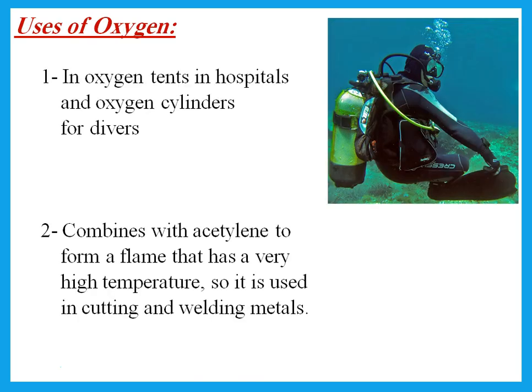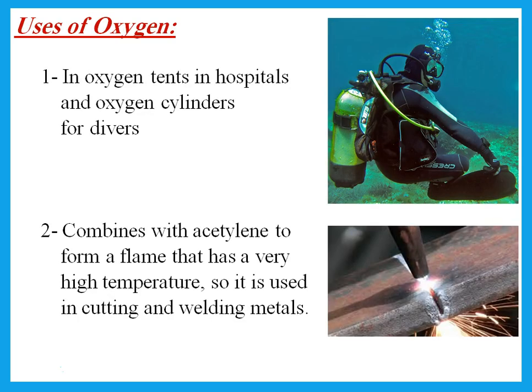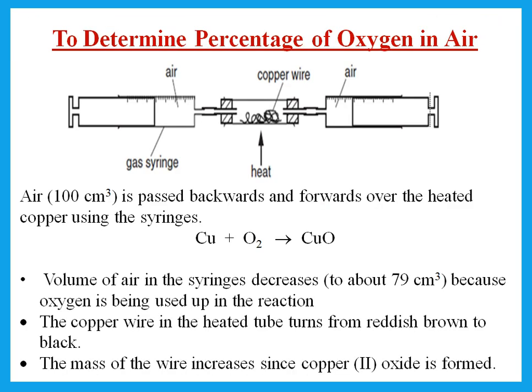What do we use oxygen for? We either use it in oxygen tents in hospitals and oxygen cylinders for divers, or we combine it with another gas which is called acetylene to form a flame that has a very high temperature, so it is used in cutting and welding metals. We have this kind of experiment where he says the copper was allowed to react with